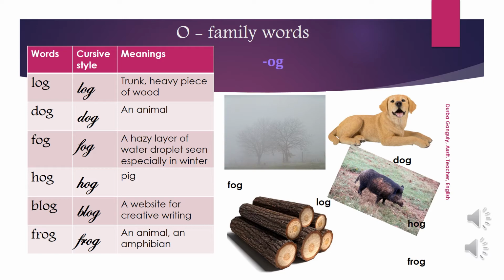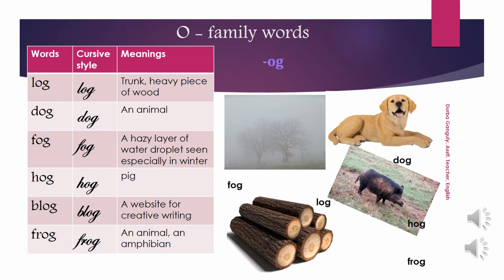Now when trees are cut, that cut piece of tree is called a log, and this log of wood is used to make furniture like a bed, a dressing table, etc. Dog is our favorite animal, a domestic animal. And fog, you can see in winter in the morning, you cannot see anything properly, clearly. There is always a hazy layer in the air. That haziness is called fog. Hog is pig. Yes, pig.